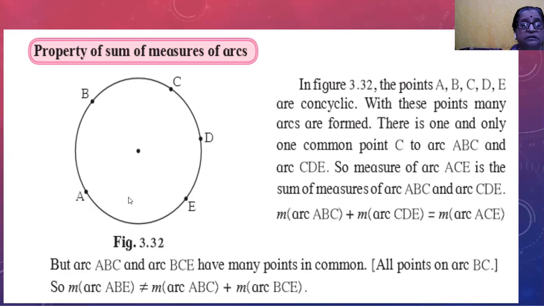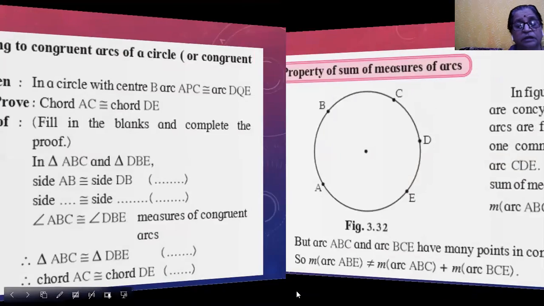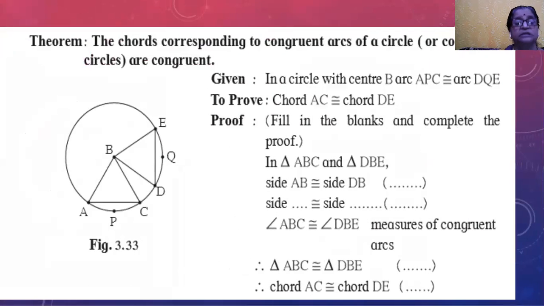We are adding this and this, but arc ABC and arc BCE have many points in common. All points are on arc BC. So major arc ABC is not equal to major arc ABC plus major arc BCE. On this basis, today we are studying this theorem.